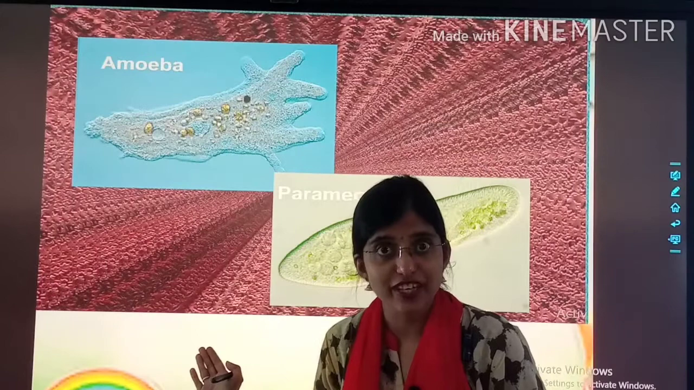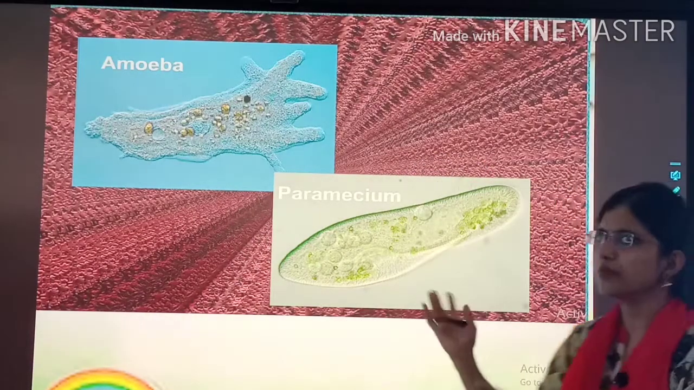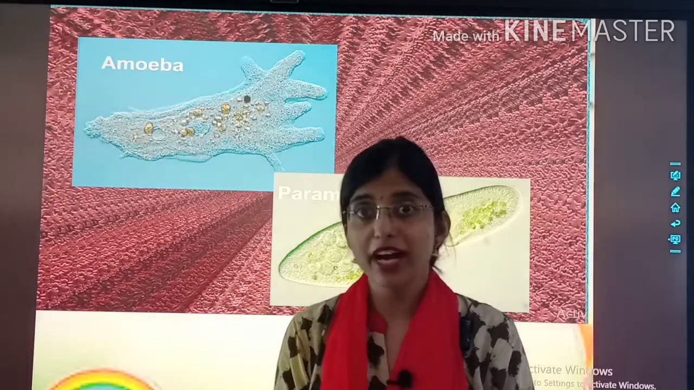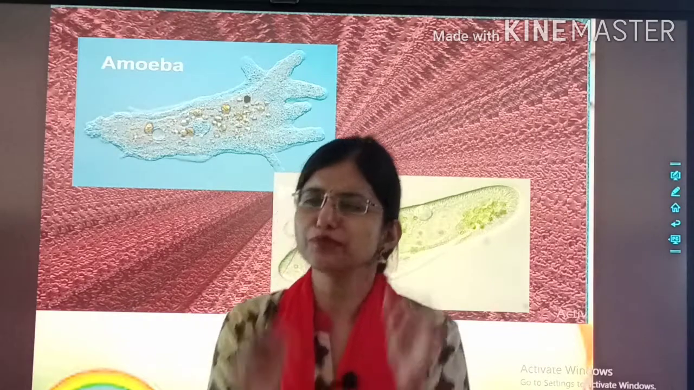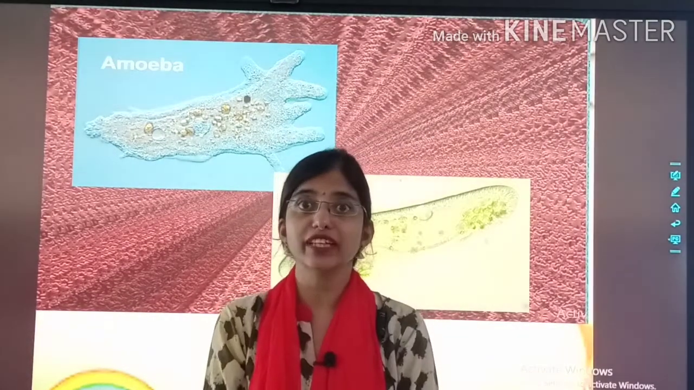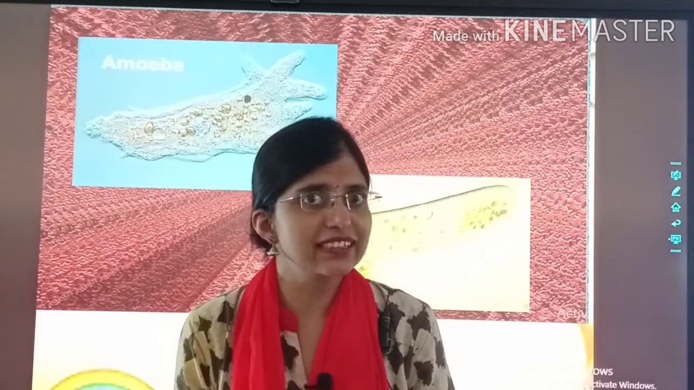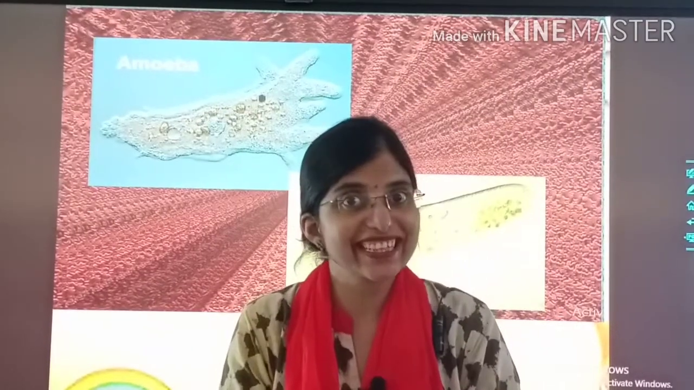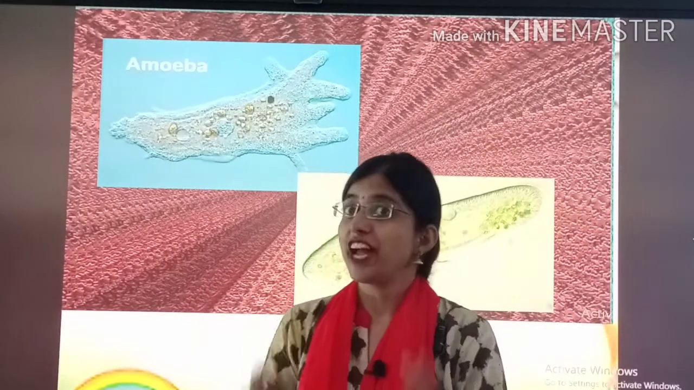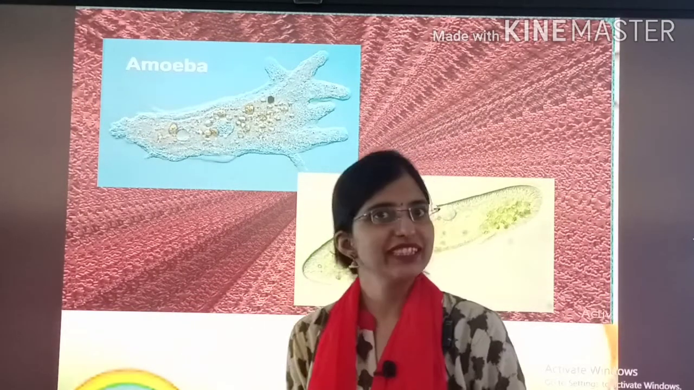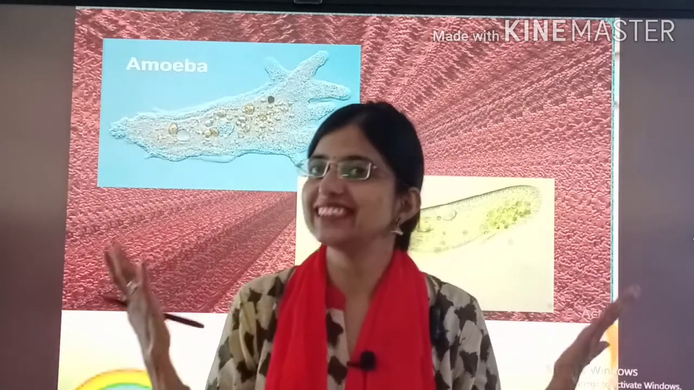What are these children? This is amoeba and this is paramecium. What are they? Amoeba and paramecium? They are microorganisms. बहुत छोटे-छोटे organisms होते हैं ये, जिनको हम हमारी आंखों से नहीं देख सकते. तो हम उन्हें कैसे देखते हैं? We see them under a microscope. And when our classes will start, we will see them under a microscope in our science lab.